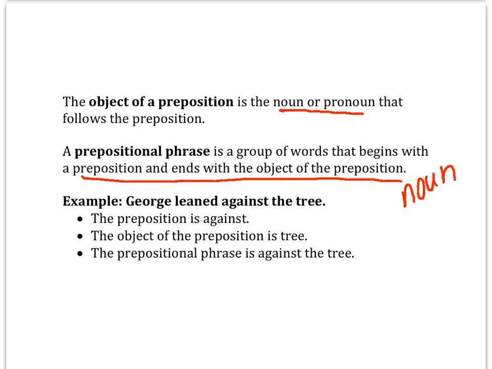So an example is George leaned against the tree. Against is going to be the preposition. Ask yourself, against what? Against the tree. So you know the whole prepositional phrase is against the tree. The object is the against what, and you know that's the tree part. Again, the prepositional phrase is going to be against the tree.